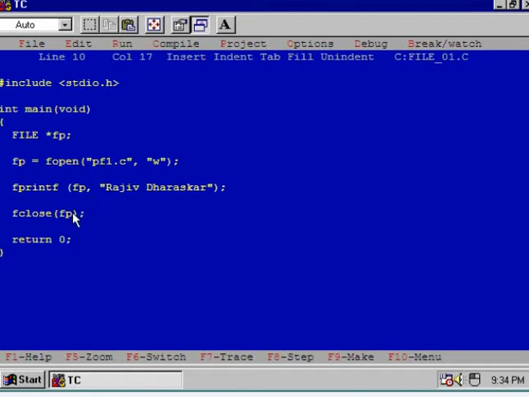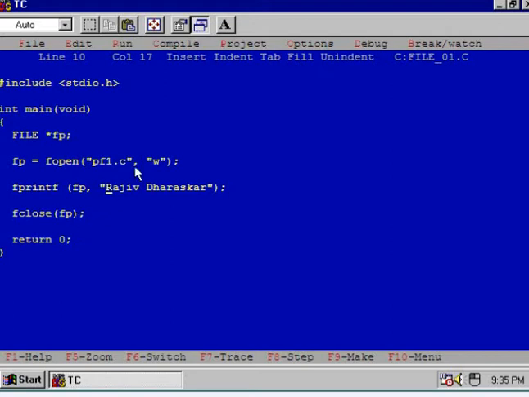Understood the working? I'll repeat the procedure again. Here I have declared a file pointer, then I have initialized that file pointer, and using that file pointer I am storing the message, the string, to this file pf1.c, and after that I am closing the file. Now compile this program and see the output.